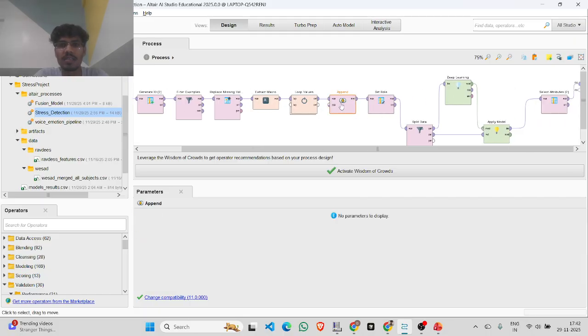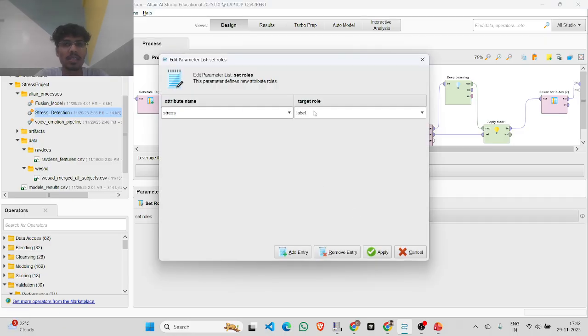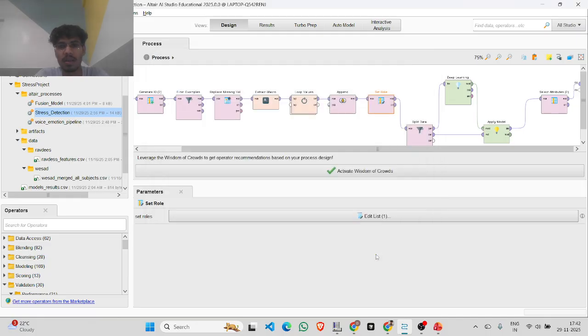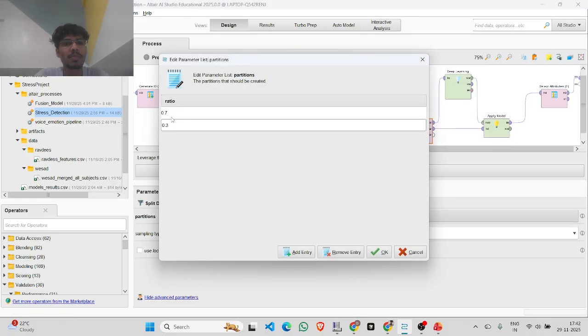Here it's appending. Let's append the parameter that the operator is using, and it's like setting the rules inside this. This stress is my label, the target role. So I'm just giving stress as a target role and target variable, and here the prediction. As of now, I'm using 70% for the training and 30% for the testing.